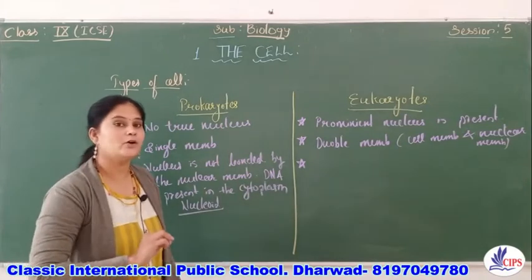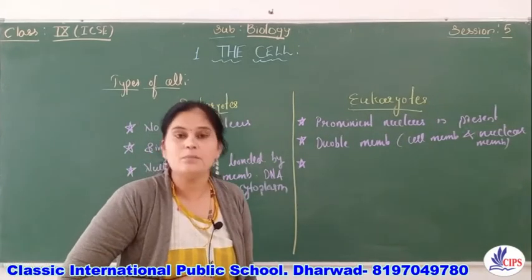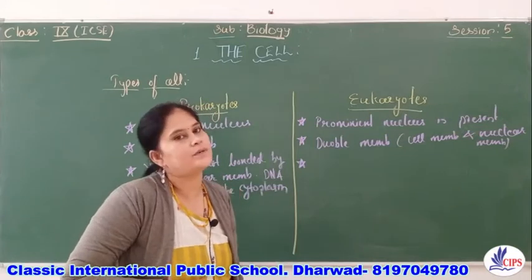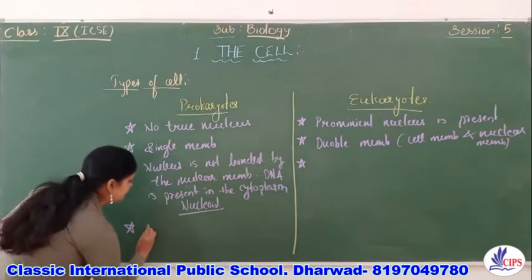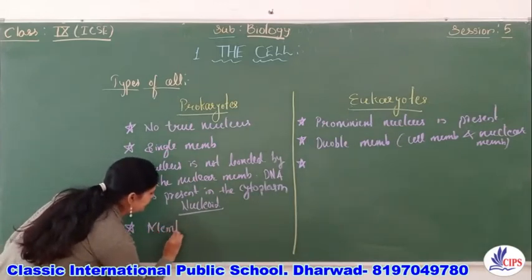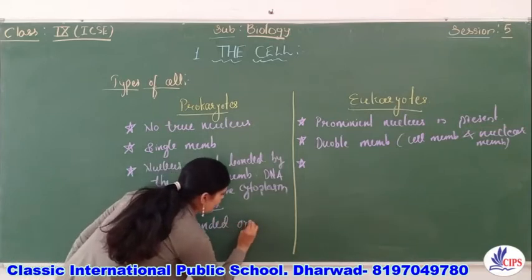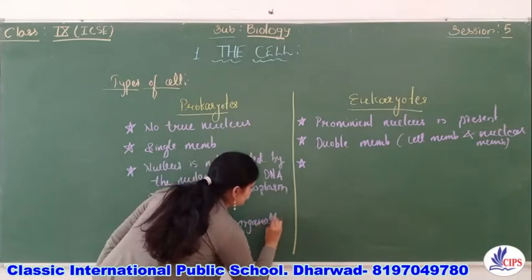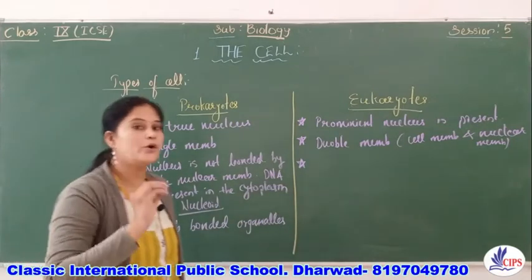In the eukaryotic organisms, the membrane bound organelles are present. This is very important, children. Here only the membrane bound organelles are present, right? What do you mean by membrane bound organelles?